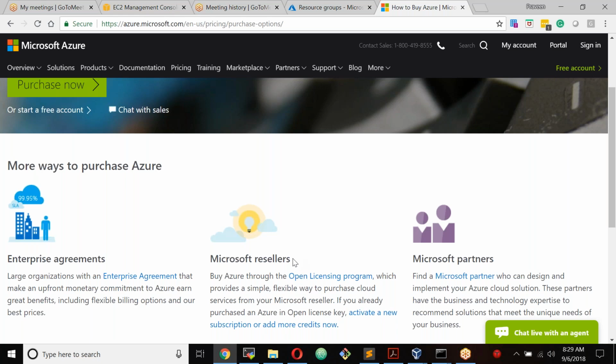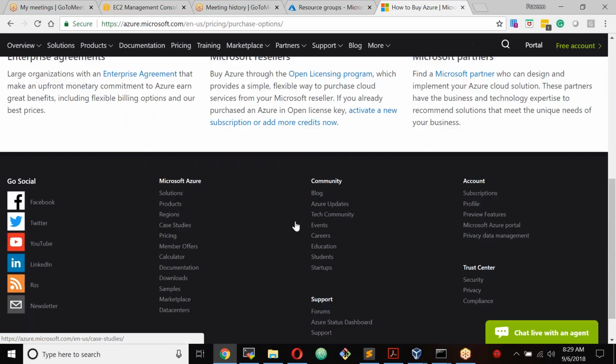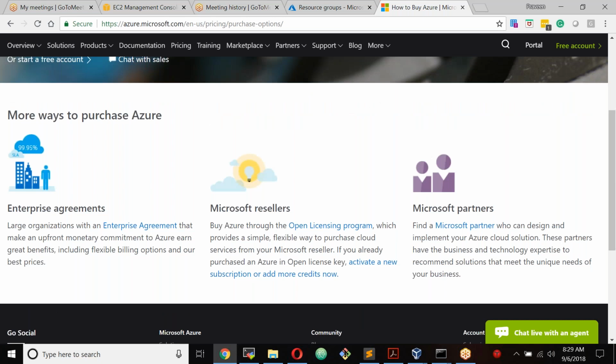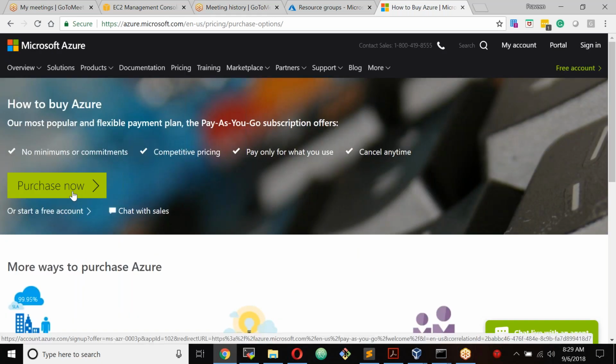And you can also purchase through resellers, and you can also purchase through partners. Or since you already have an account, you can do it directly. So these are the ways that you can purchase, or else you click on purchase now. That's it. So you'll get a commission for that particular month.